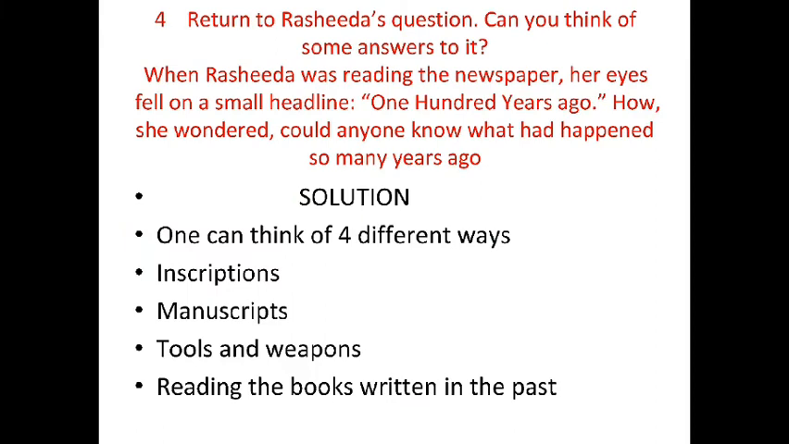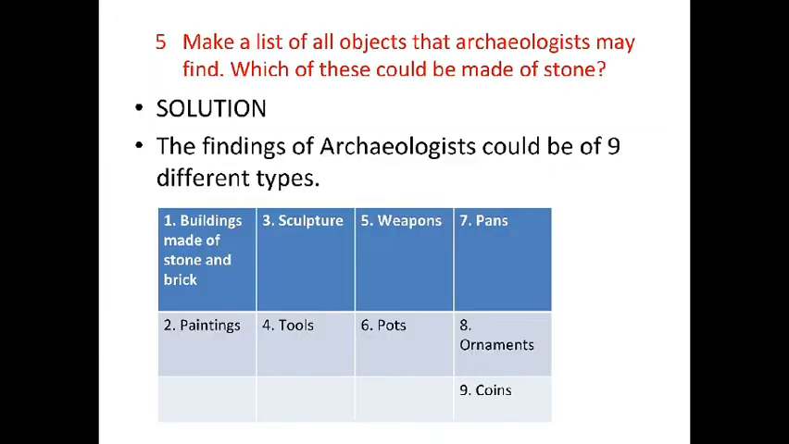Question number 4. Return to Rashida's question. Can you think of some answer to it? When Rashida was reading the newspaper, her eyes fell on a small headline. 100 years ago? How, she wondered. Could anyone know what happened so many years ago? The solution is: one can think of 4 different ways: inscriptions, manuscripts, tools and weapons, and reading the books written in the past.